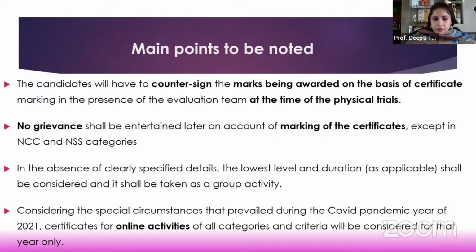Then there are certain other criteria mentioned in the CSAS brochure. I request you to please go through that very clearly. Some important points I've mentioned here, not everything that is there in the CSAS has been mentioned in this slide. So in case there is no level and duration mentioned, like duration is important for the workshops, in case the certificate does not say whether it was a 2-week duration or a 1-year duration workshop, then in that case, the lowest level and the lowest duration will be considered. And also, if it is not mentioned as solo activity, it will be considered as a group activity.